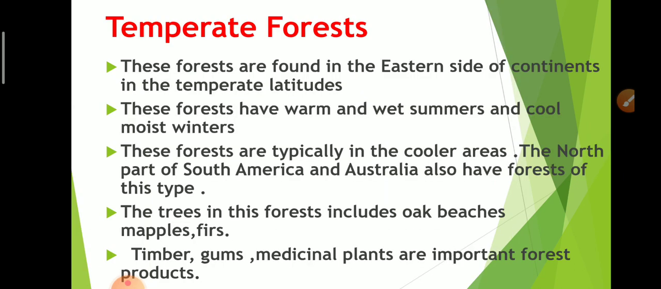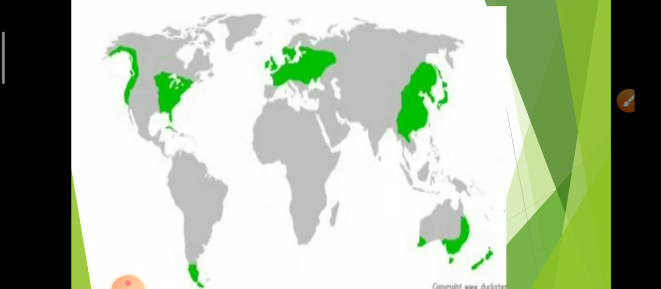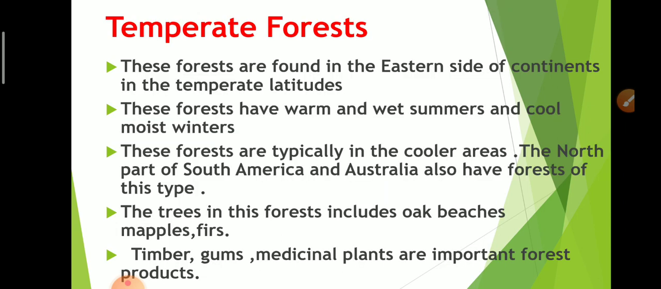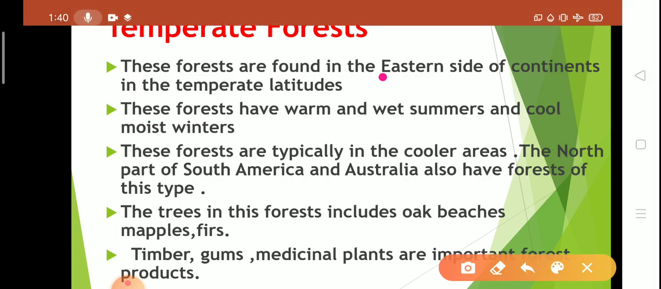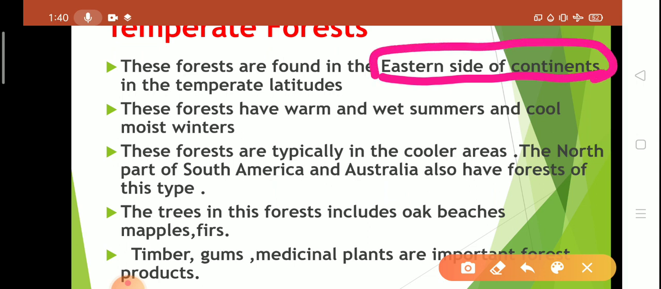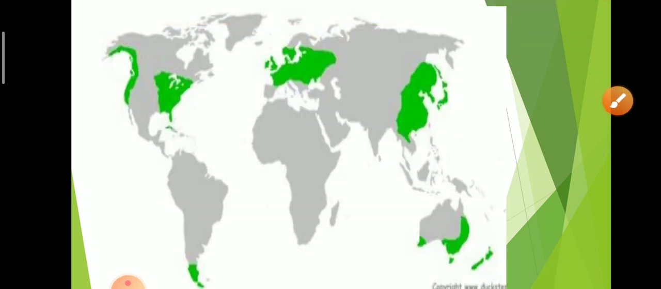Now, temperate forest. These forests are found in the eastern side of continents in the temperate latitudes. Look at this line, eastern side of continents. Temperate forests are found in the eastern side of continents. So look at this map. This map shows the location of temperate forest.